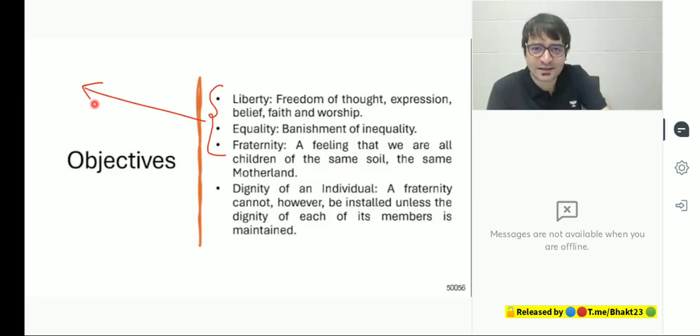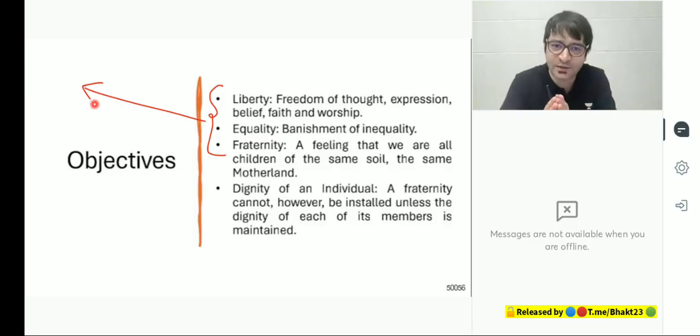A beautiful movie was made by Sanjay Leela Bhansali called Padmavati. The members in Rajasthan objected to it and forced the director to change the name so that people are not confused. And he changed the name drastically, removing the I, and called it Padmavat. But exactly what is the objective? The constitution says the objective is freedom of thought, expression, belief, faith, worship. That is the freedom that you have.